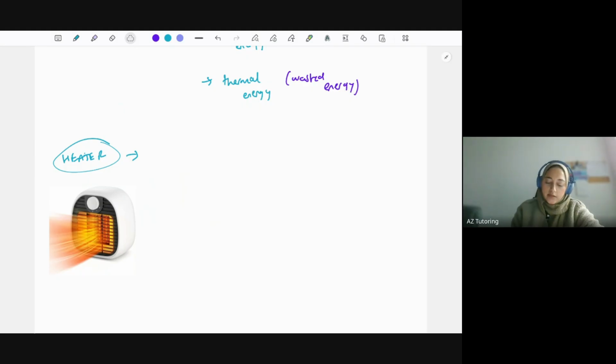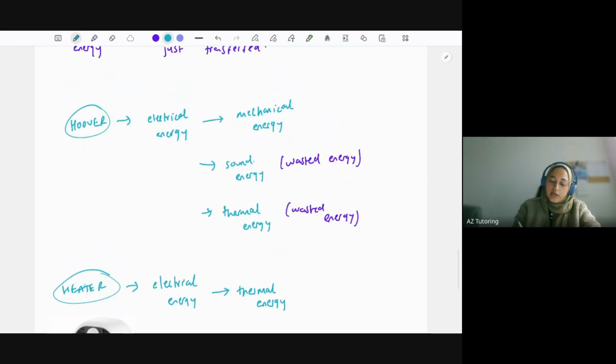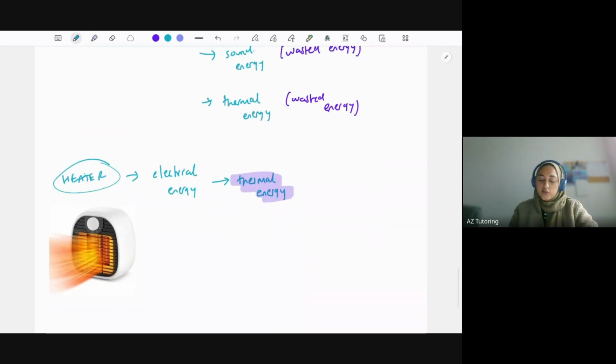So in this case, the heater is working by, again, electrical energy. You have to connect the heater to a power supply in order for it to emit heat. Now, the useful energy from this, the whole point of the heater, is to warm you up. So thermal energy in this case is the useful energy. I'm going to highlight the useful energy in each of these. So this is useful. This is useful. Okay, but what's all the wasted energy that's coming out of this heater?